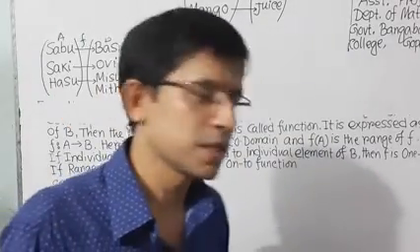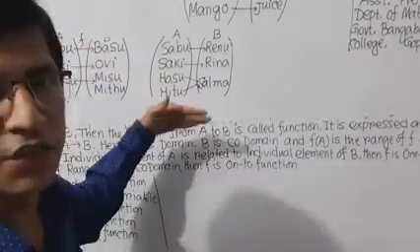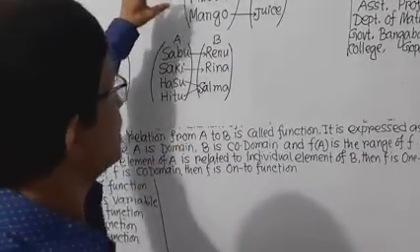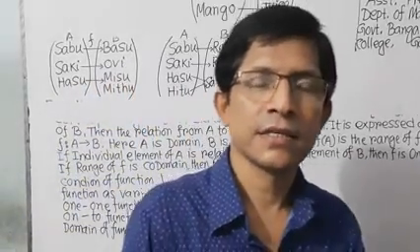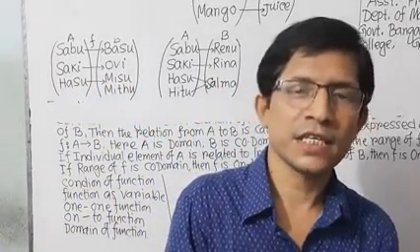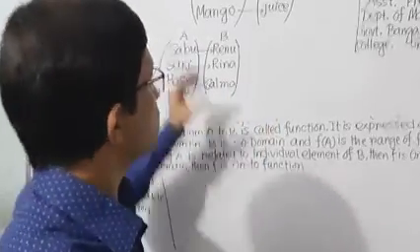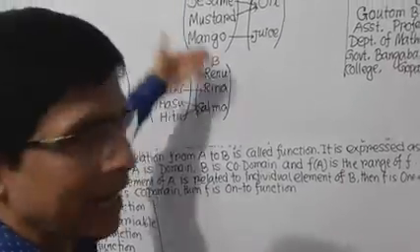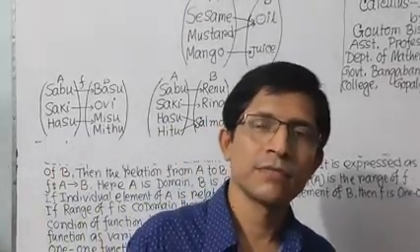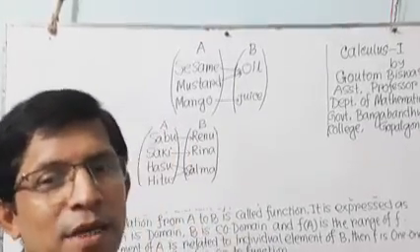So what is the definition of one-one function? We can define it this way: any two individual elements of the first set have no same image. That means if you take any two different elements or items of the first set, then you get no same image.